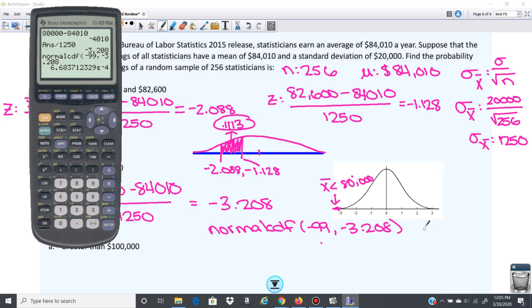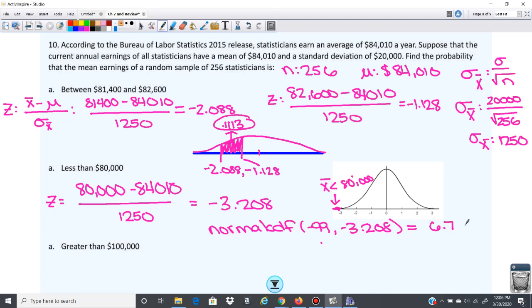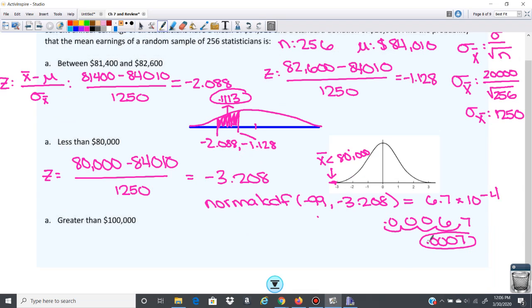That is in scientific notation. To get that actual number, you take this 6.7, and the exponent means move to the left 4 decimal places. So 1, 2, 3, 4. So 3 zeros. If I rounded that, that would be 0.0007. So that's your answer. So the probability that someone in the sample makes less than $80,000 is, if I change that into a percent, 0.07%, or 0.0007.